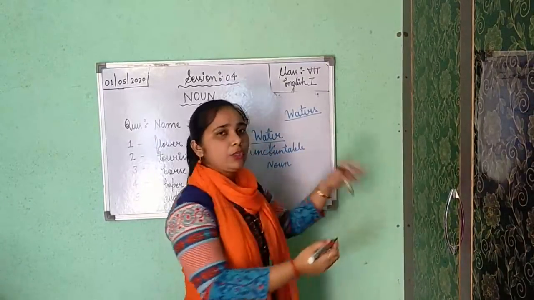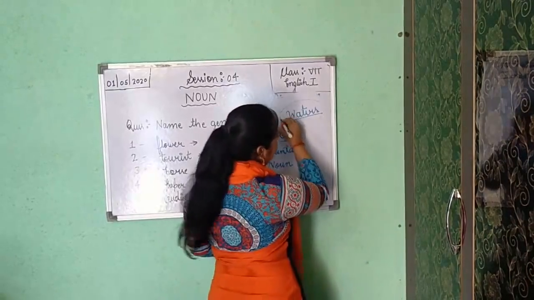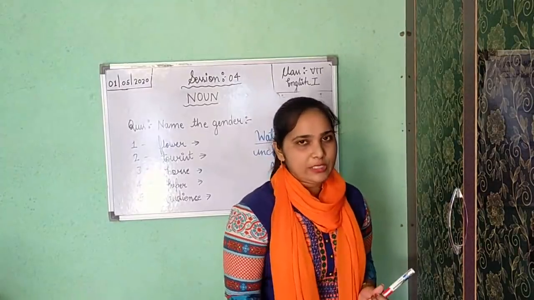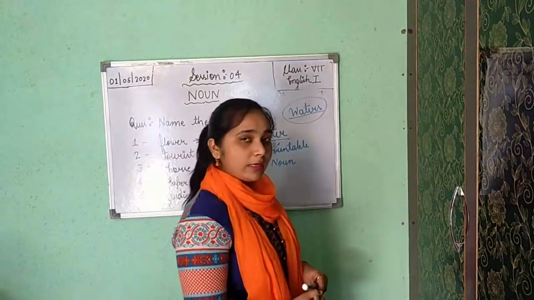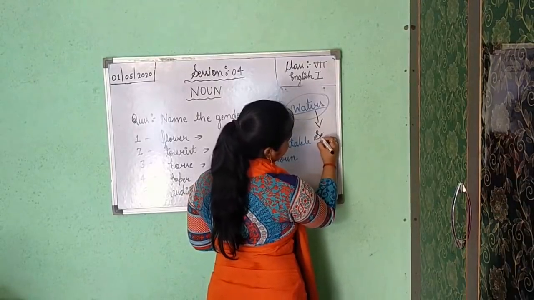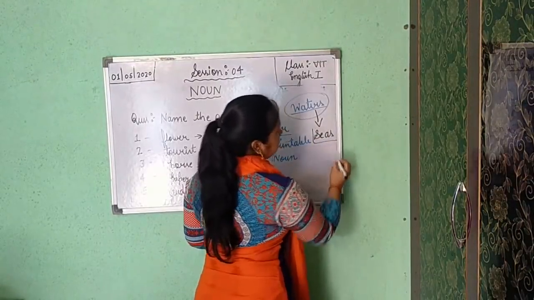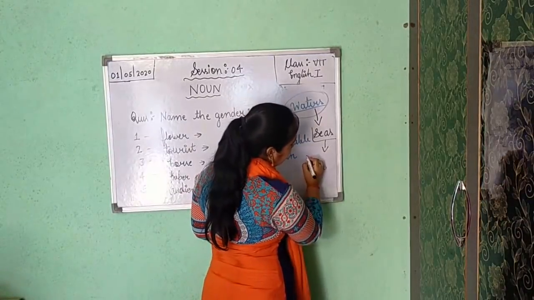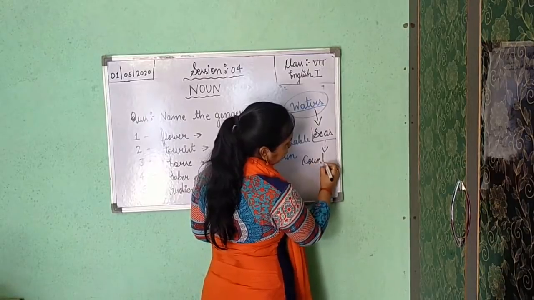You cannot change water into waters. But here the meaning of waters is changed. Understood? Here the meaning is seas. Seas, oceans, we can simply count them, and sea is your countable noun.